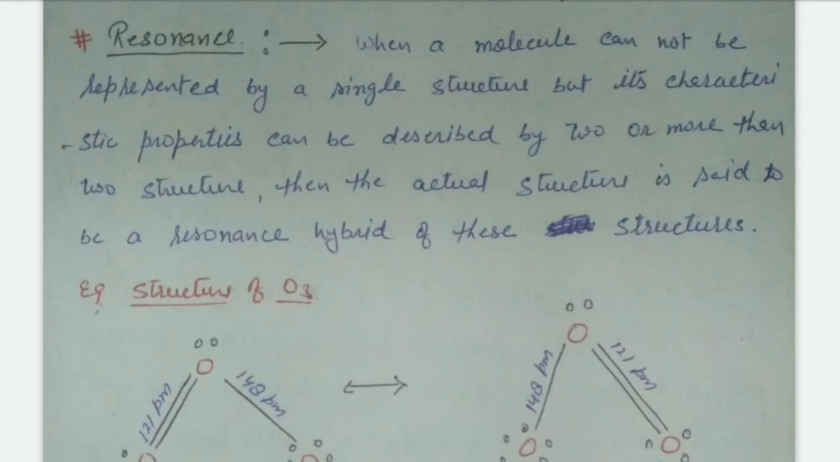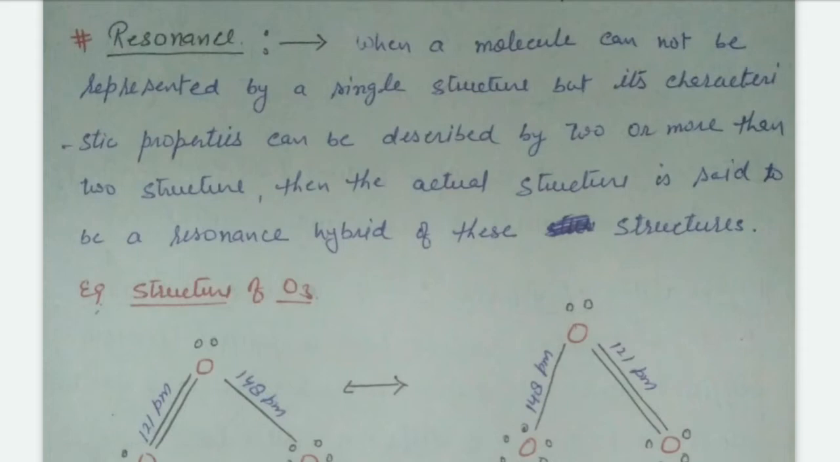Resonance is when a molecule cannot be represented by a single structure, but its characteristic properties can be described by two or more structures. Then the actual structure is said to be the resonance hybrid of these structures. It means a single structure is unable to explain the properties of the molecule, but two or more structures are able to explain the properties. This is called resonance hybrid.